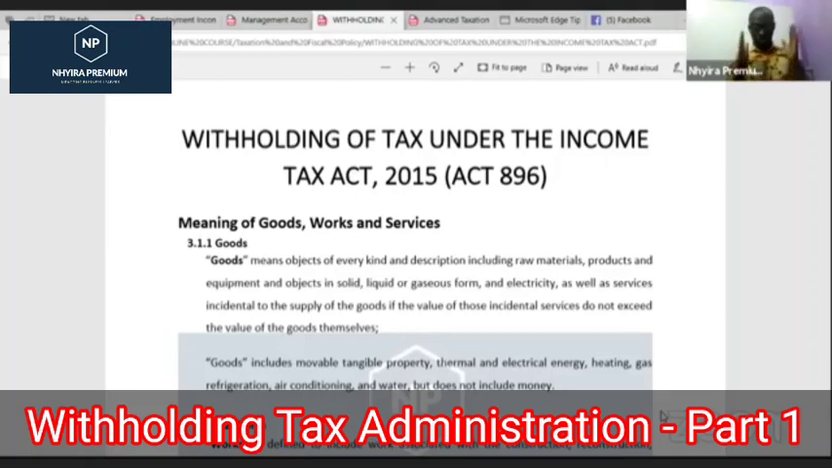This is one of the critical topics that you must understand. Per syllabus grading, it is about 15% of your syllabus grading for Principles of Taxation.